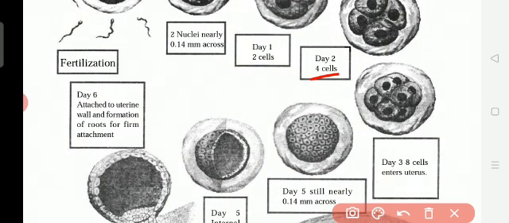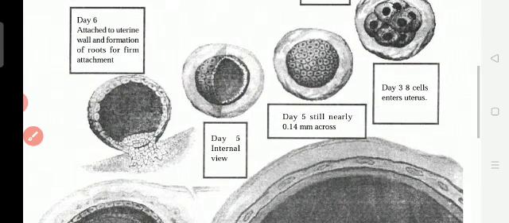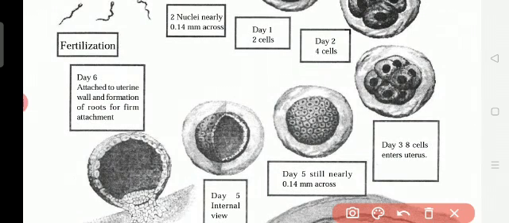So here, afterwards in day 2, 4 cells. And after day 2, now you see day 3, 8 cells. On day 3, it is entering into the uterus. Till here it is in the fallopian tube.